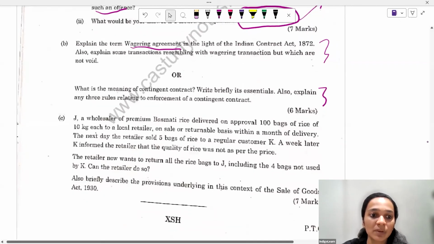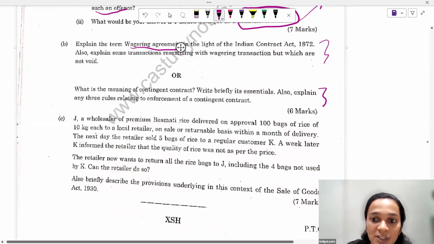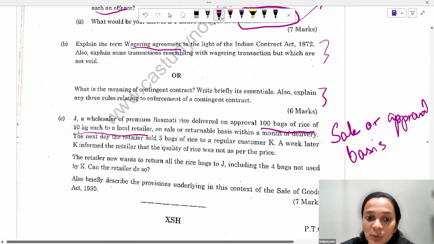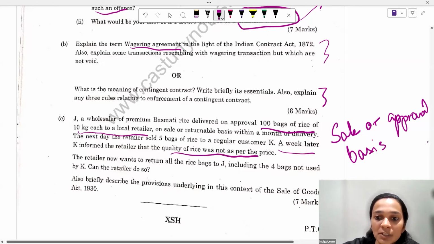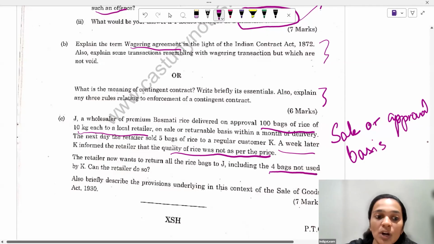Moving on to the next question. J, a wholesaler of premium basmati rice, delivered on approval 100 bags of rice of 10 kg each to a local retailer on sale or return basis. So this is a sale happening on sale or approval basis. The next day, the retailer sold 5 bags of rice to a regular customer K. A week later, K informed the retailer that the quality of rice was not as per the price. The retailer now wants to return all the rice bags to J, including the 4 bags not used by K.